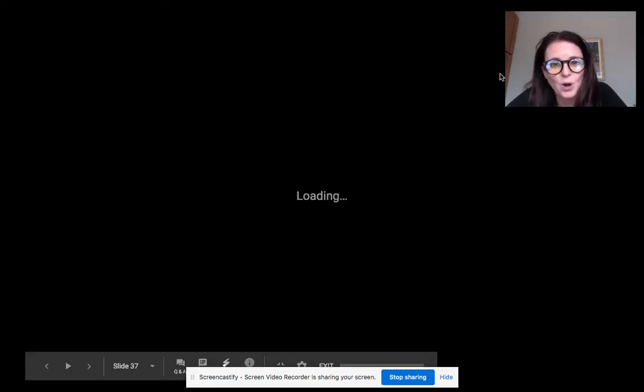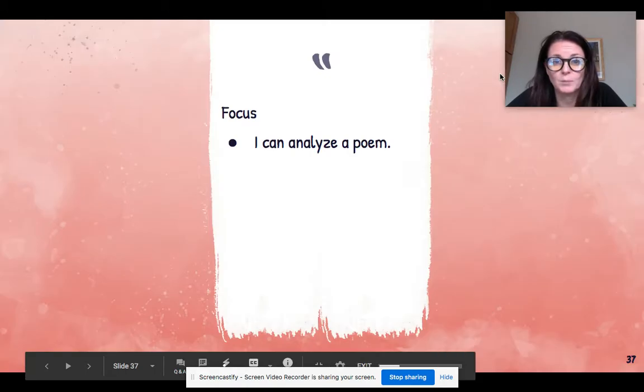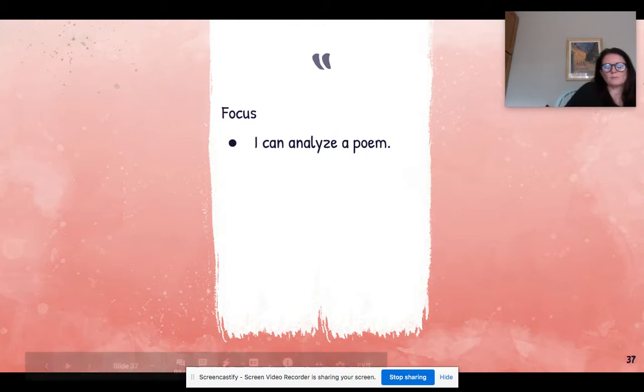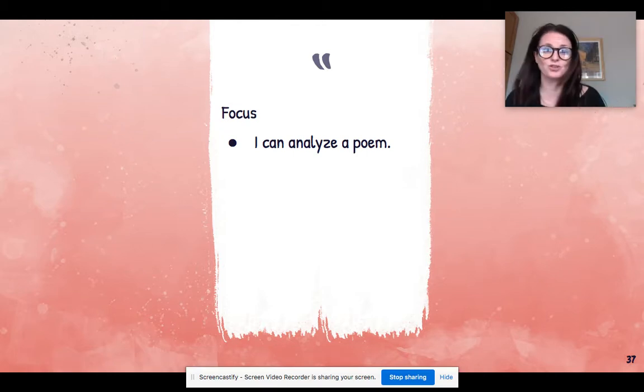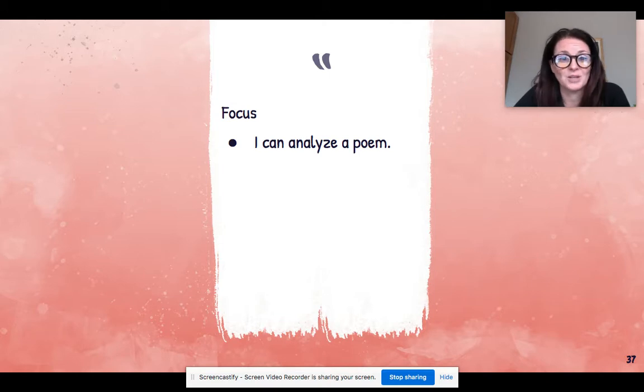Now this one's going to be a hard one to do on the computer. I think it'll be easier to do as a picture, right? Or to draw it out, because today we're going to do a shape poem. But before we do the shape poem, we are going to analyze a poem. So our focus today is I can analyze a poem.